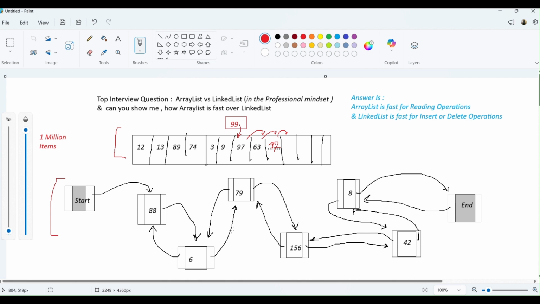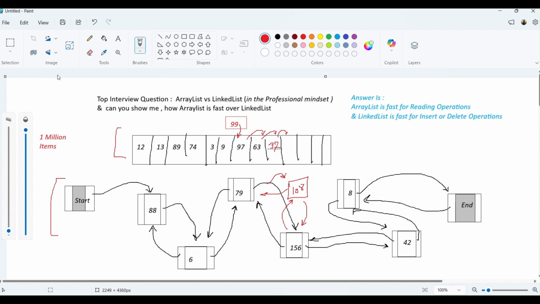But whereas in terms of LinkedList, let's say I have to insert 108 after 79. What I have to do is that this 79, which was pointing towards 156, now instead of 156 starts pointing towards 108, and 108 starts pointing towards 156.